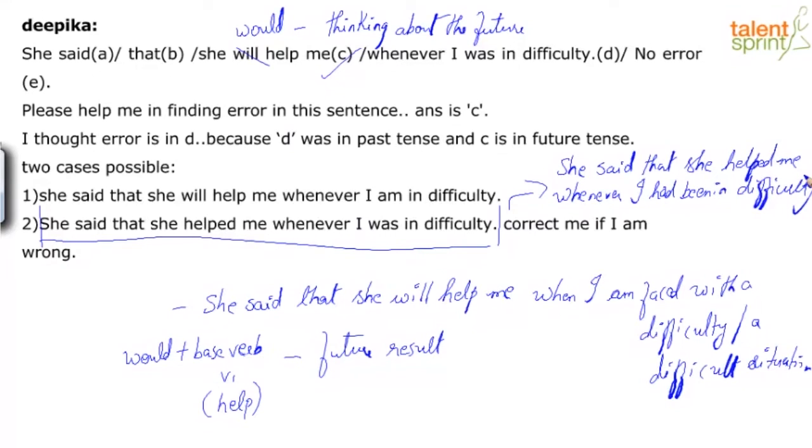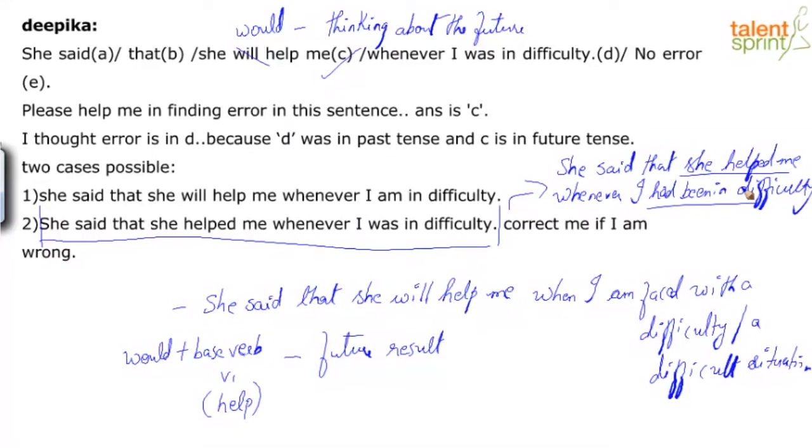So the being in difficulty kind of coming in as a first action and then the second action, where one of the other rules that we keep saying when we have two sentences in the past, two actions in the past, we kind of keep one at simple past tense, which is she helped me, and here perfect tense, had been.